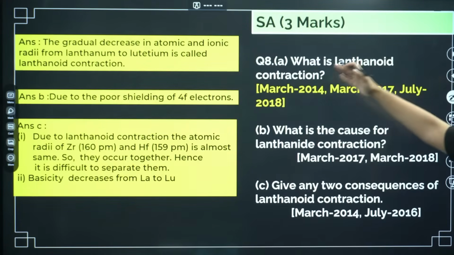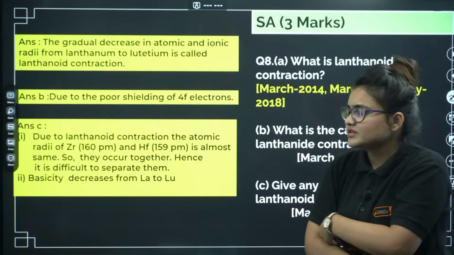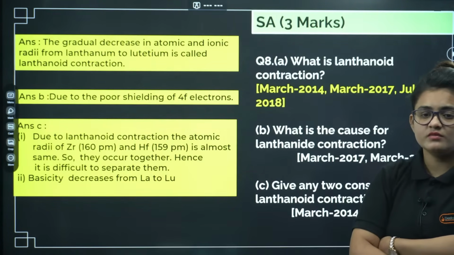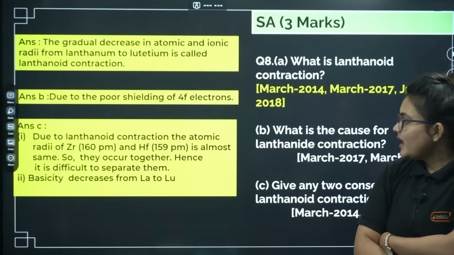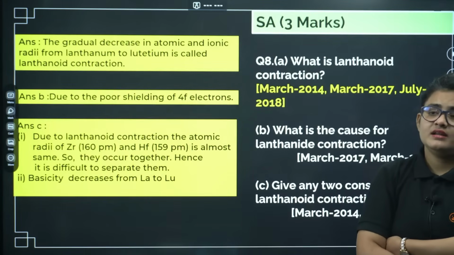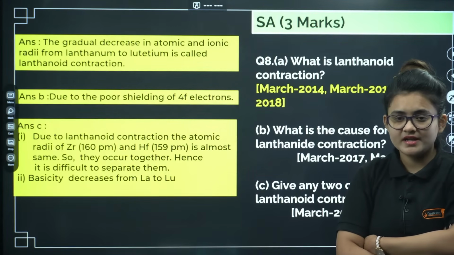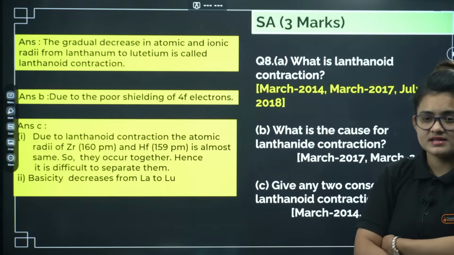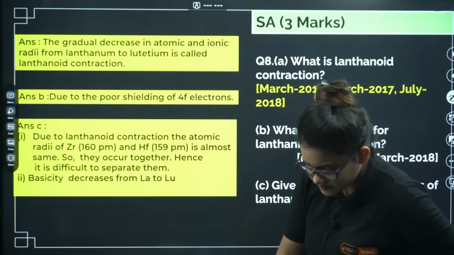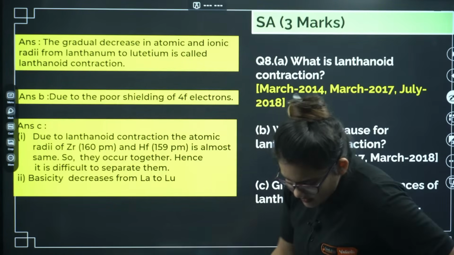So here come the answers. Gradual decrease in atomic and ionic radii. What is the reason? Poor shielding of the D and F orbitals. Another thing, for the last question, two consequences you can write: it's difficult to separate them, because their atomic and ionic radii are similar. Next, basicity decreases from lanthanum to lutetium. Let's go ahead.